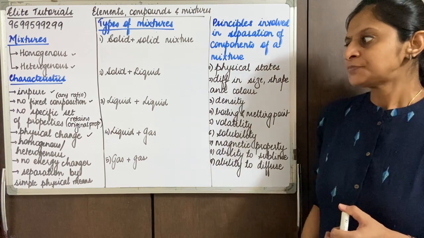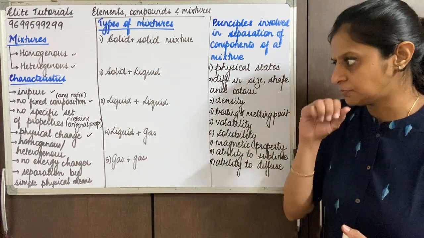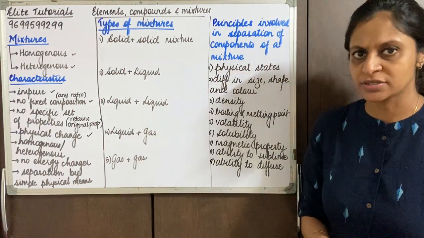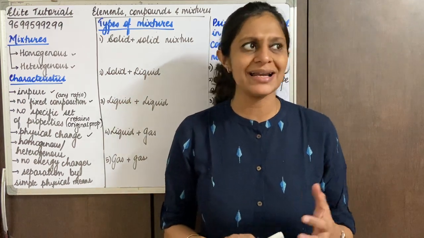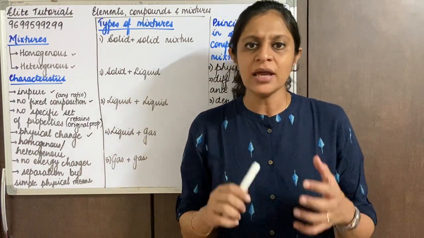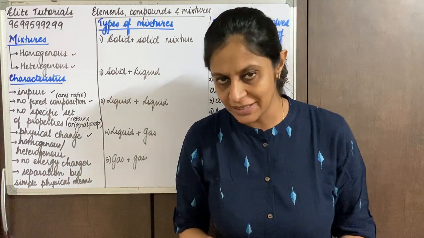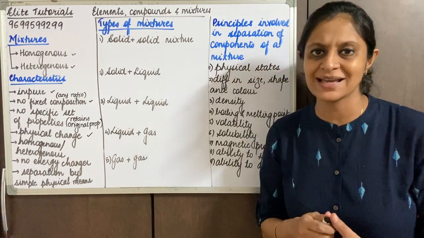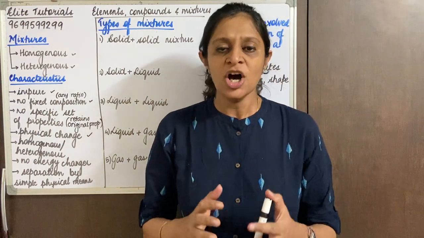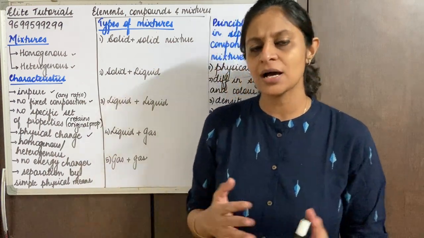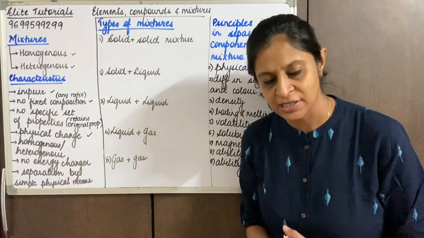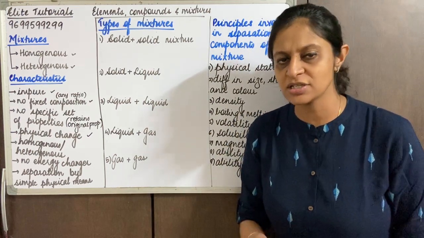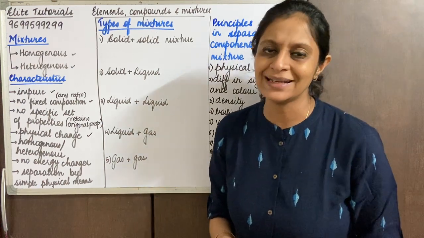Now when we come down to the next point, we say mixtures can be homogeneous or heterogeneous. Mostly we say all mixtures are heterogeneous, right? So basically in which the particles are not uniformly mixed. But that does not mean that mixtures cannot be homogeneous. We know quite a lot of examples of mixtures that are homogeneous. All alloys fall into the category of homogeneous mixtures, right? So we broadly classify mixtures as homogeneous or heterogeneous, but most mixtures come into the category of heterogeneous.